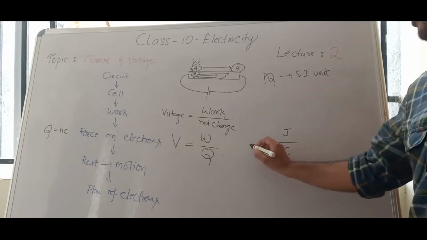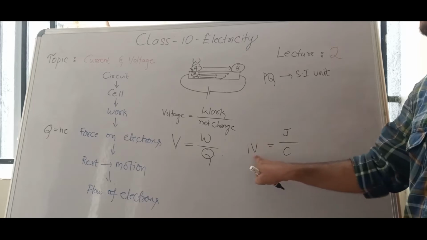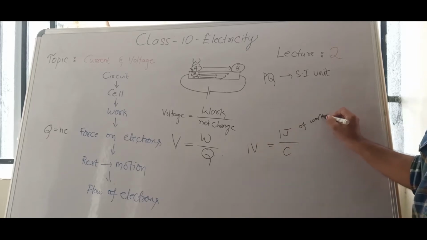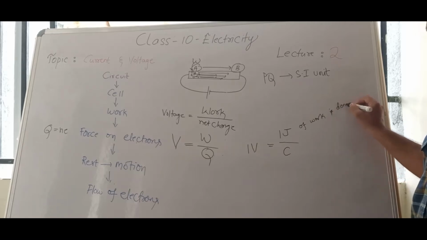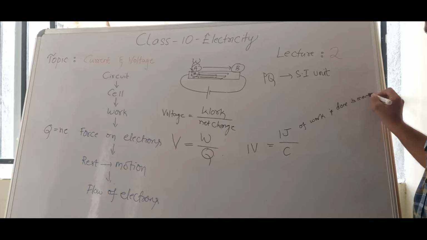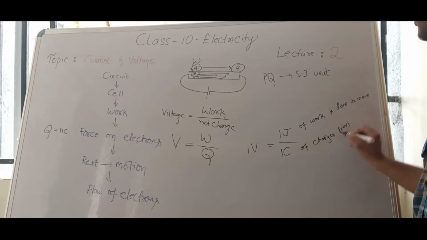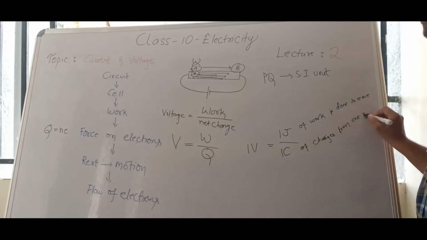Now they will ask you what is meant by 1 volt. 1 volt is nothing but 1 joule of work done to move 1 coulomb of charges from one point to another point.